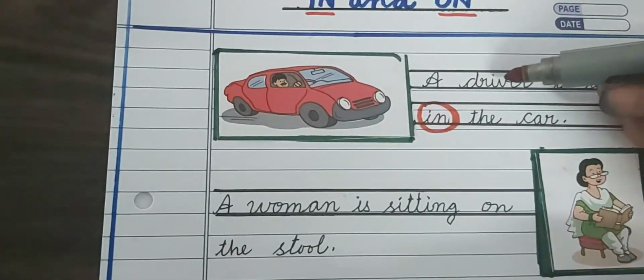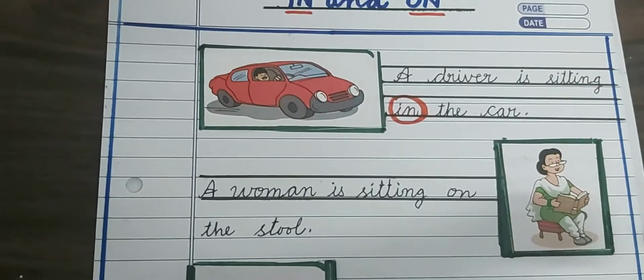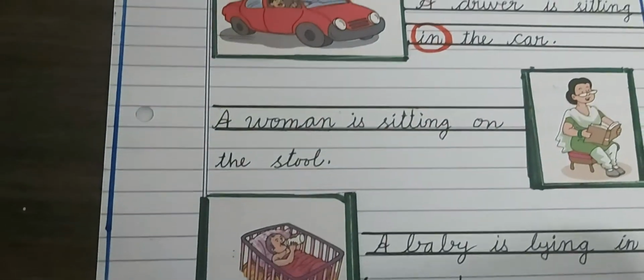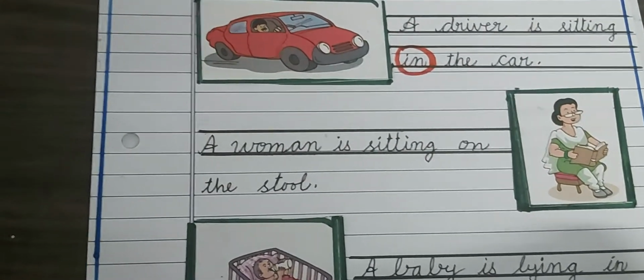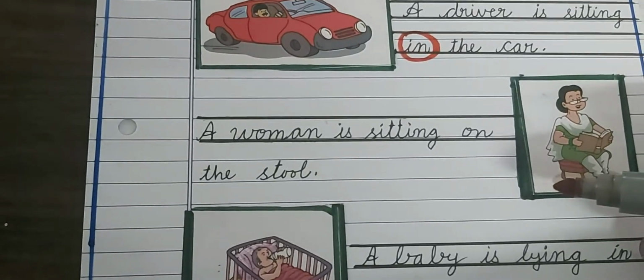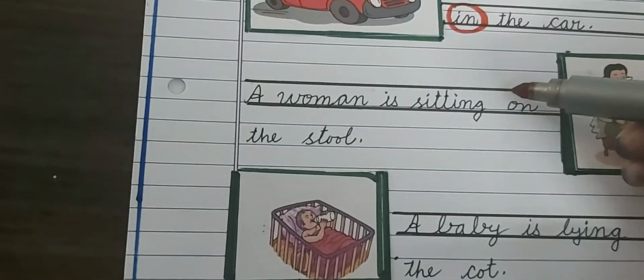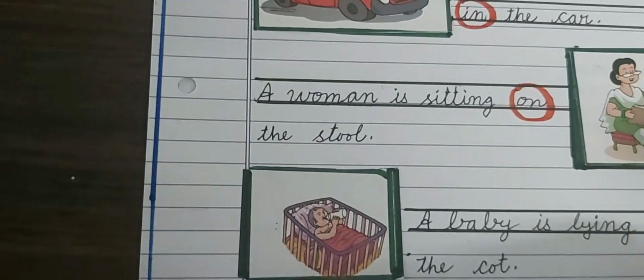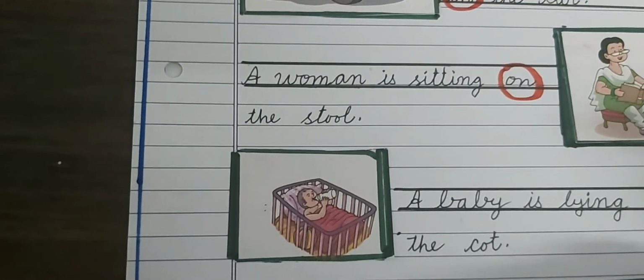Okay, here a woman is sitting on the stool. So this on is a preposition. Again, it is showing relation between a woman and a stool.